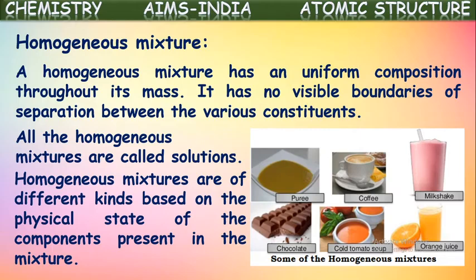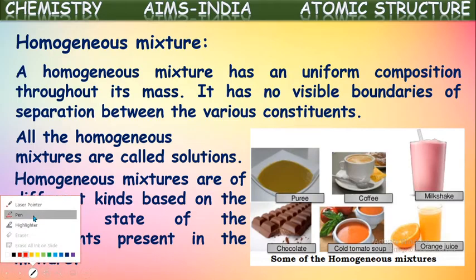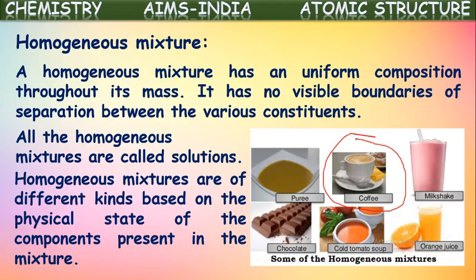Now if you see here, take the example of coffee. Coffee is one of the mixtures because it is made by mixing coffee powder, coffee decoction, water, milk, and some sugar. Those all are mixed together. Now it seems like one component, so the components are mixed uniformly and cannot be seen separately. Such kinds of mixtures are said to be homogeneous mixtures. These homogeneous mixtures are of different kinds, again based upon the physical state of the components present in them.